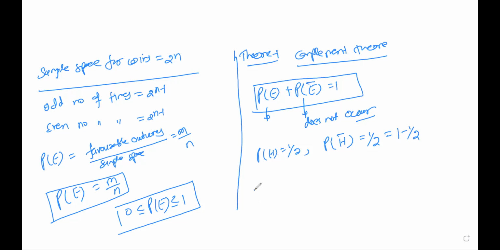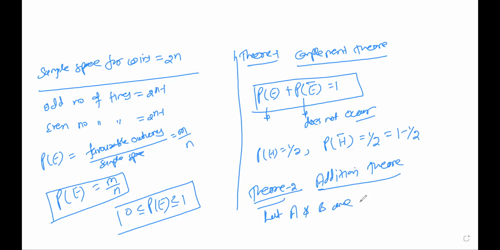Similarly, we have theorem 2. So theorem 2, we are going to name it the addition theorem. So the addition theorem, I am going to discuss for dependent events. Let A and B be dependent events.